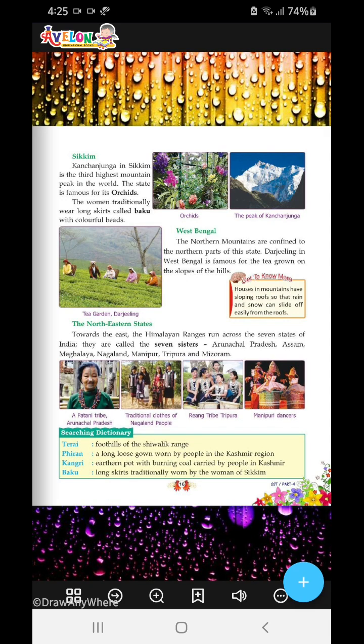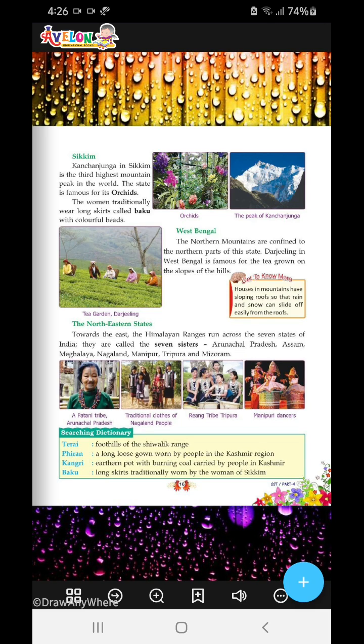Now, Sikkim. Kanchenjunga in Sikkim is the third highest mountain peak in the world. The state is famous for its orchids. Kanchenjunga is located in Sikkim. Women traditionally wear long skirts called baku with colorful beads. Colorful state, you must go there. Very nice place.